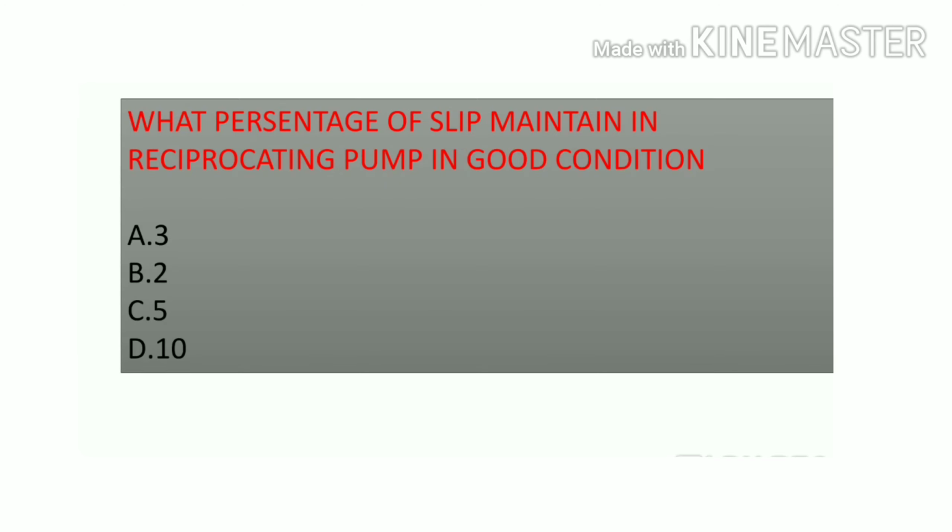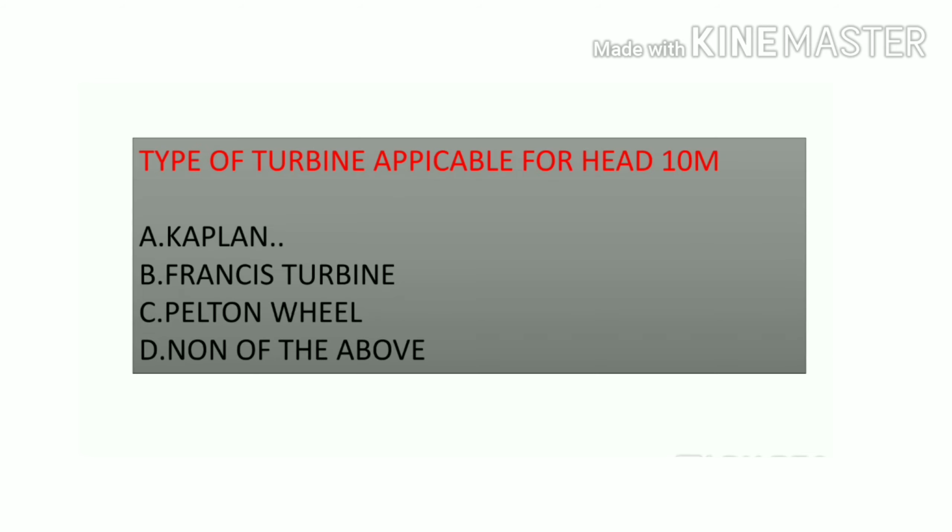What percentage of slip is maintained in a reciprocating pump in good condition? It's 2%. It's a direct question. Type of turbine useful for a head of 10 meters, so it's a Kaplan turbine.